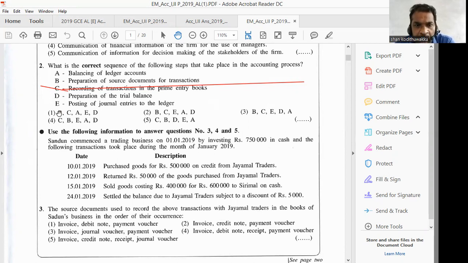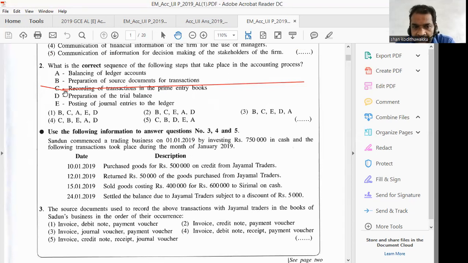B. Then you have to reject what does not have answer B. If you take number one, B is there. Number two, B is there. Number three, B is there. Then you can reject 4 and 5. We are not going to match 4 and 5 because B should be the first answer. Therefore, we reject the 4th and 5th ones. Then we will consider only number 1, number 2, and number 3. Right. First step is B.